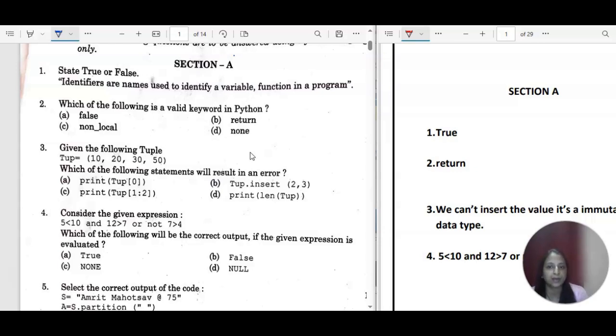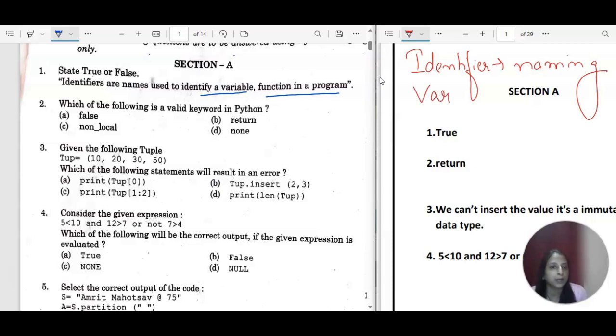Identifiers are the names used to identify a variable or function in a program. So what is an identifier? It is actually a naming scheme, right? So you can provide a name to a variable or a class or a function. Wherever you have to provide a name, you will use the rules of identifiers. So identifiers are the names. That is true only. This statement is correct. So the correct answer is true.